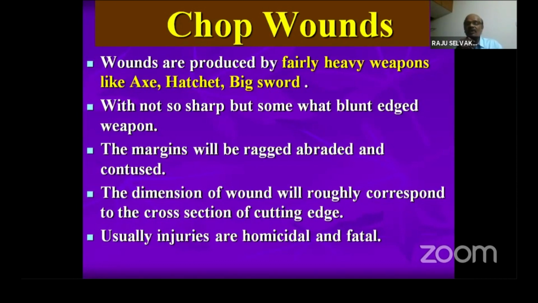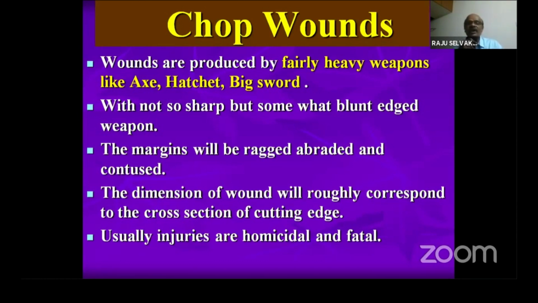If the weapon is small, the cutting edge is small and the weight of the weapon is small, we call it an incised wound. If the weapon is heavy, we call it a chop wound. This is also an incised wound, but due to the heaviness of the weapon, it gaps. That is why we call this a chop wound. Here also the length is more.